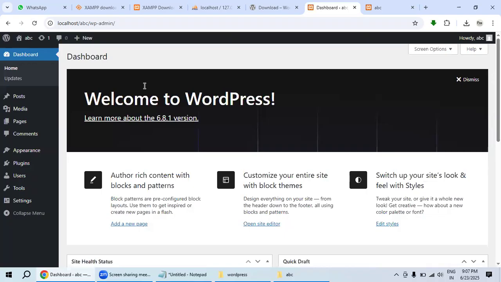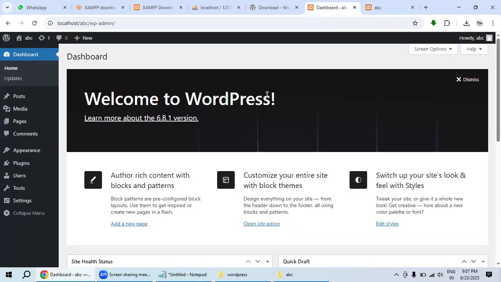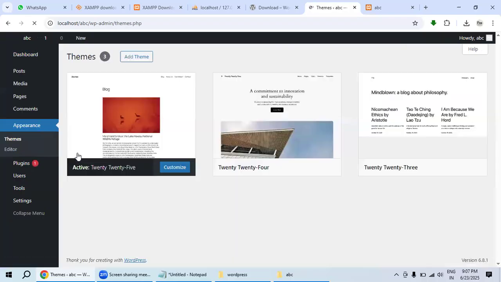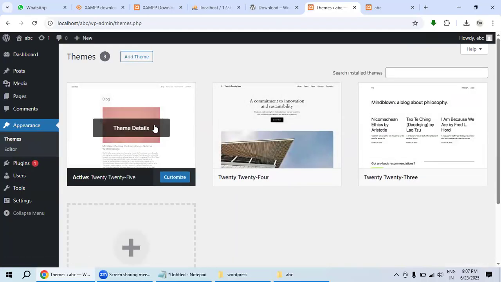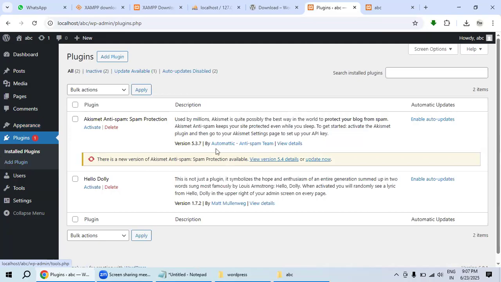So this is the dashboard it had. This is the front end area and this is the dashboard it had. Here we can create pages. We can work with themes. Here multiple kinds of themes are there. We can work with plugins. By default it had themes. By default it had plugins as well.